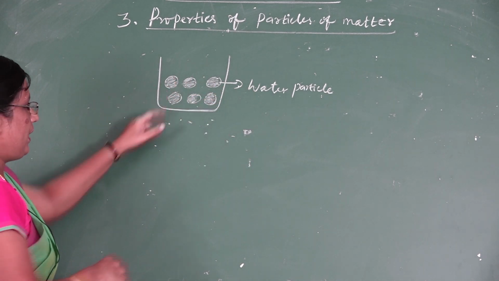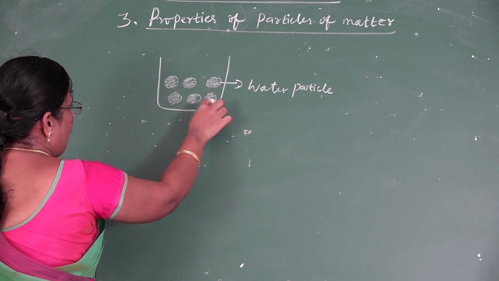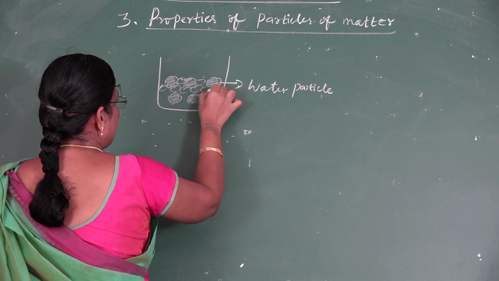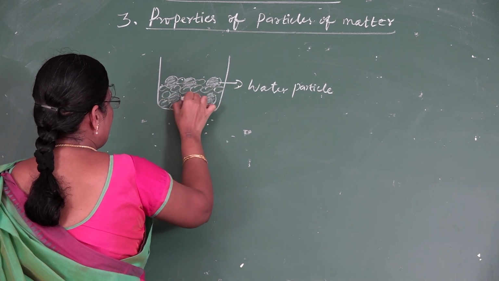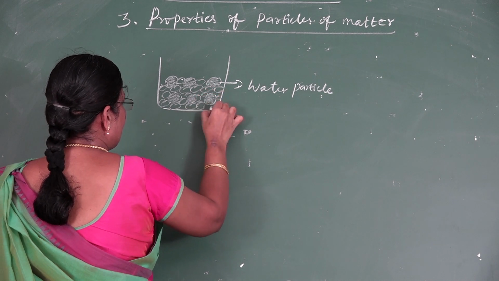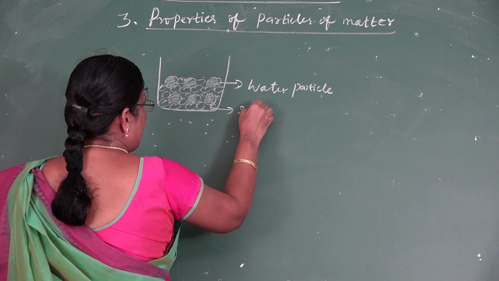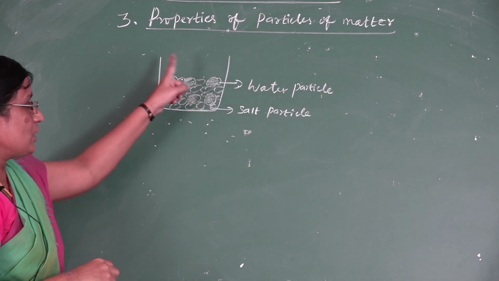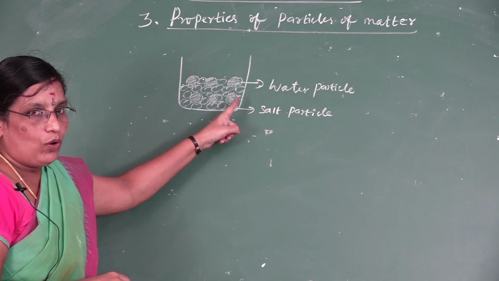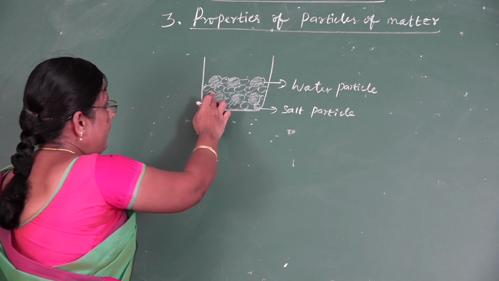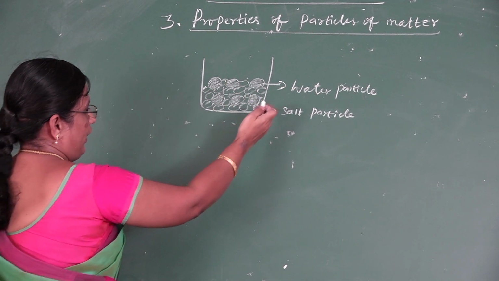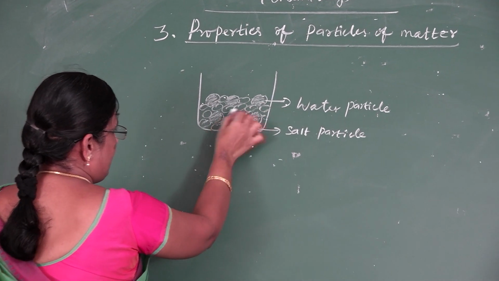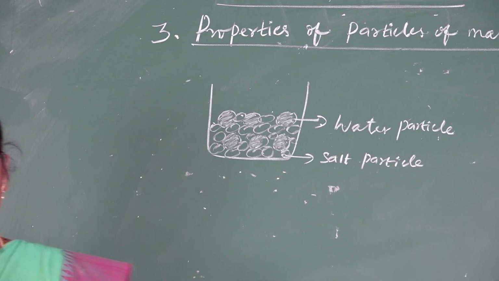Now you can see the space in between the water particles. This is a salt particle. When you mix the salt in the water, the salt particles occupy the empty spaces. That's why we are unable to see the salt in the solution.